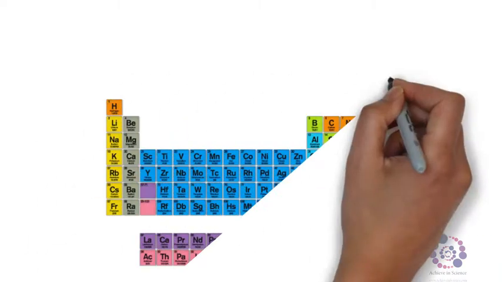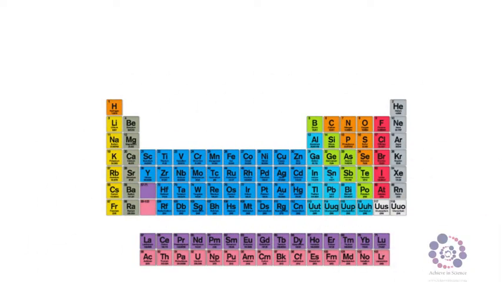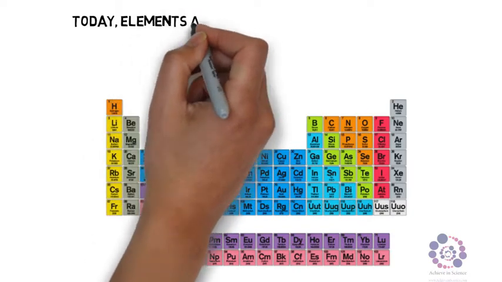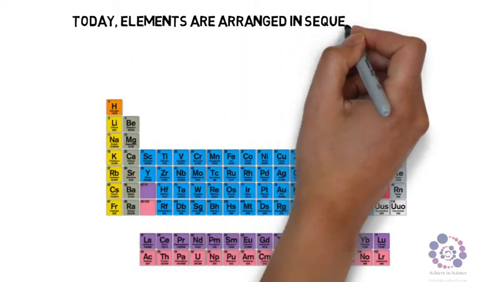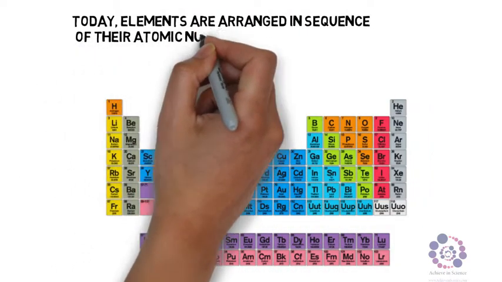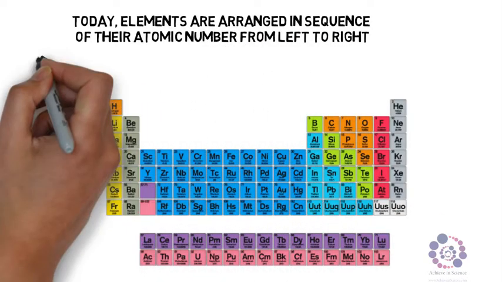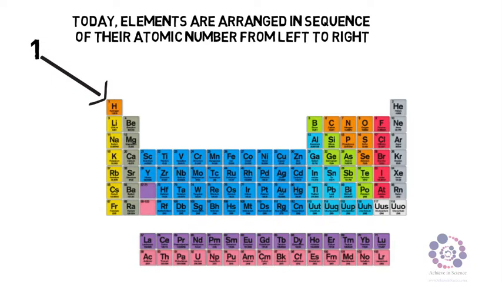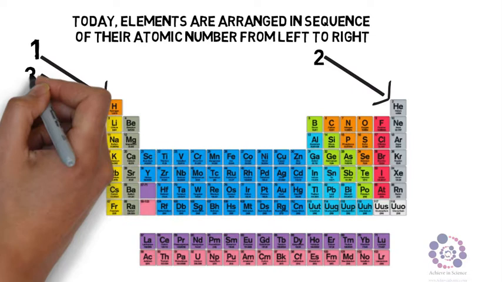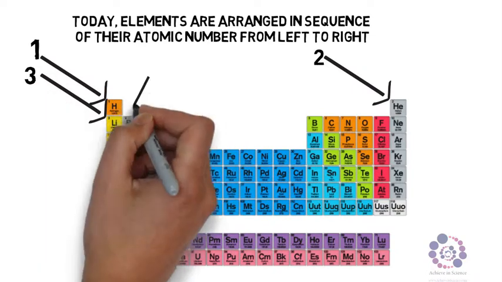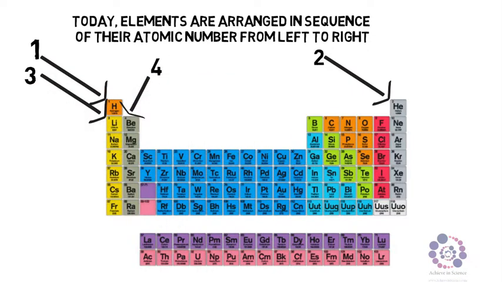Today then, elements are arranged in sequence of their atomic number, and they're arranged from left to right. So we begin with hydrogen first of all, with an atomic number of 1 on the left hand side. Then number 2 is helium, number 3 lithium, number 4 beryllium, number 5 boron, number 6 carbon, etc.